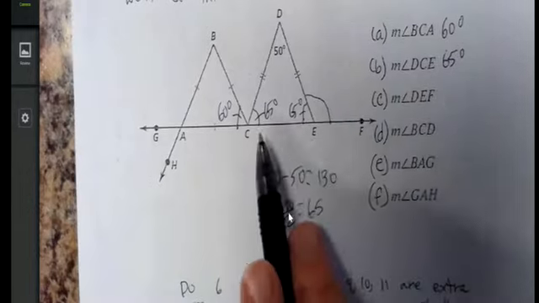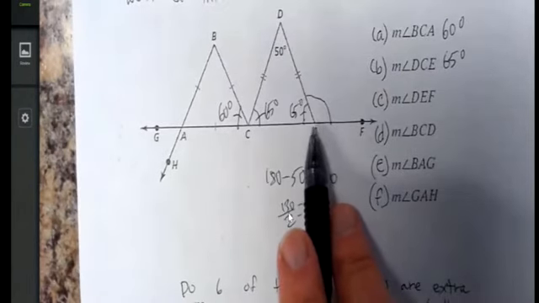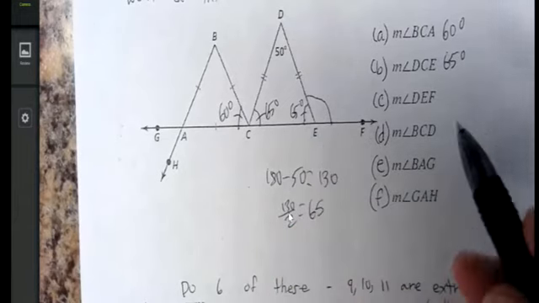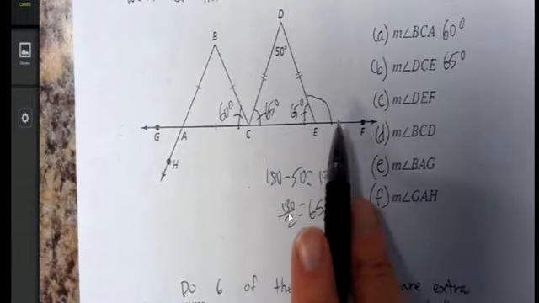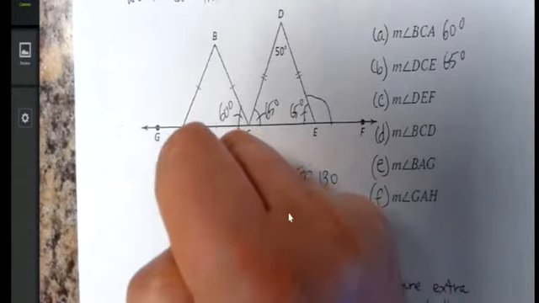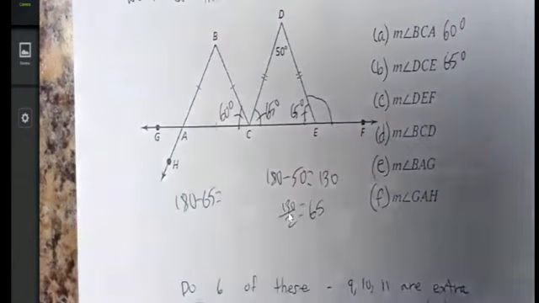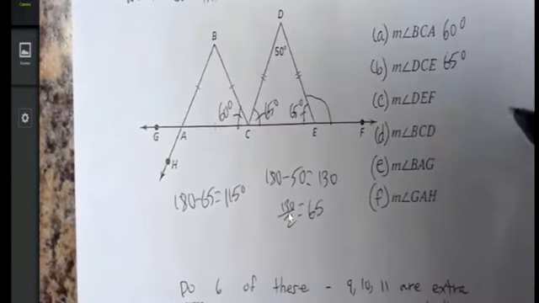So what you have here is a straight line, and you've got an angle coming down onto this straight line and splitting it in half. So the question just becomes, what is the remainder of the line? And I can simply find the remainder of the line by doing 180 minus 65, which is 115.